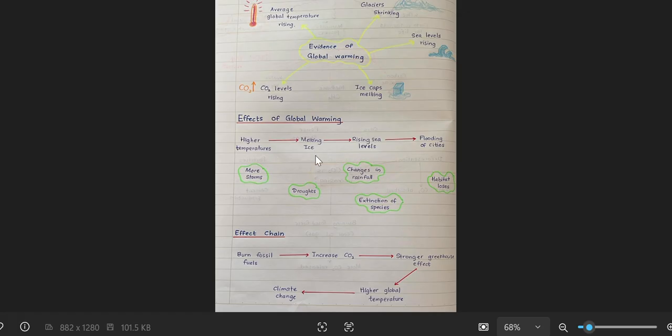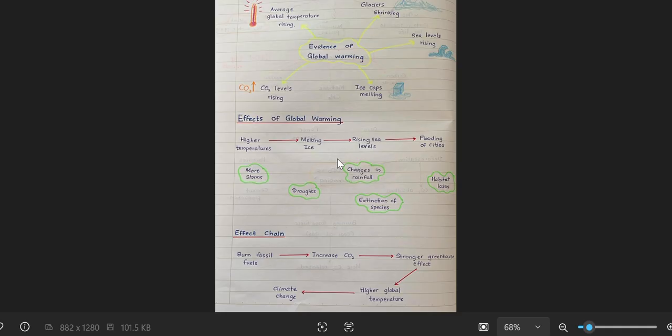Same thing that's happening because of global warming. Normally this ice can melt, but this is powered too much by the higher temperatures, or it has increased this process because of the higher temperatures. Then when this ice melts, it turns into water.